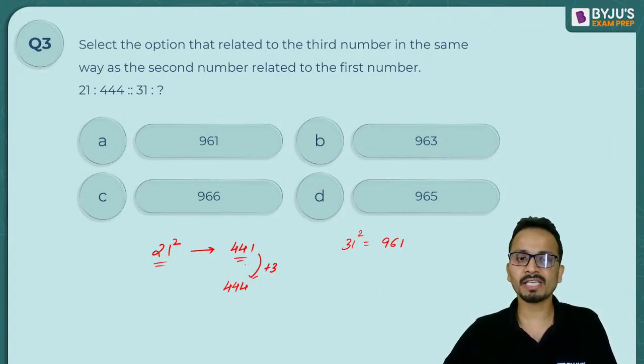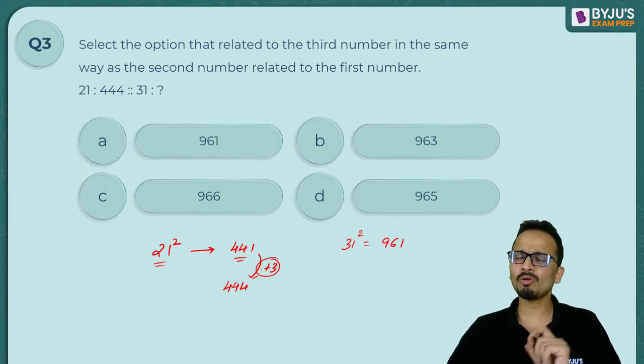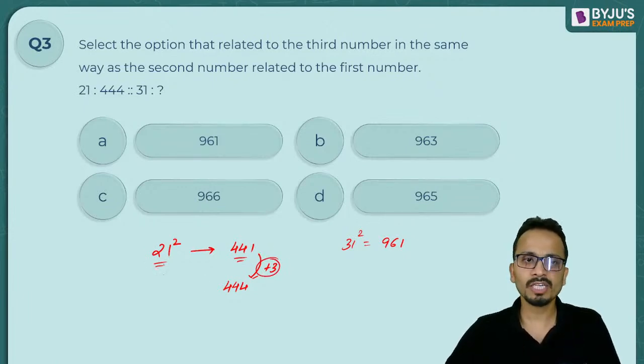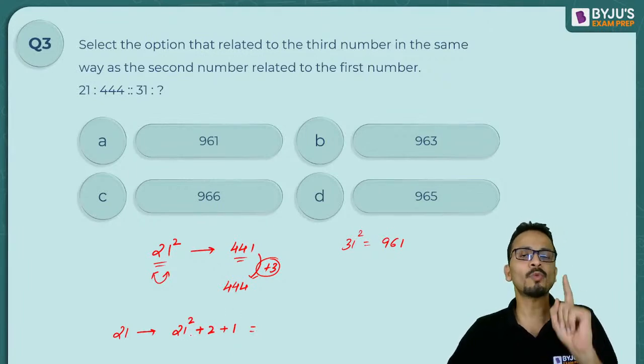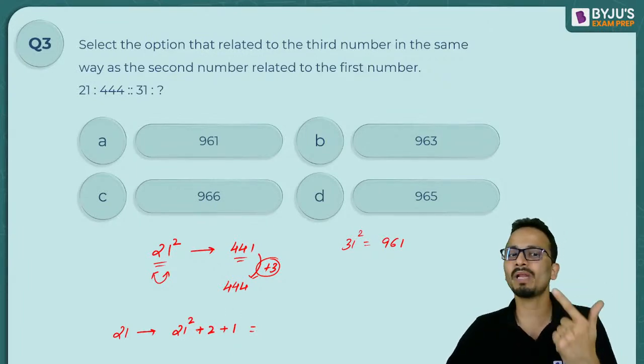Now in the previous case, 3 was added. How did they obtain 3? 3 was the sum of the digits of 21. So basically 21 is coded as 21 square plus 2 plus 1.